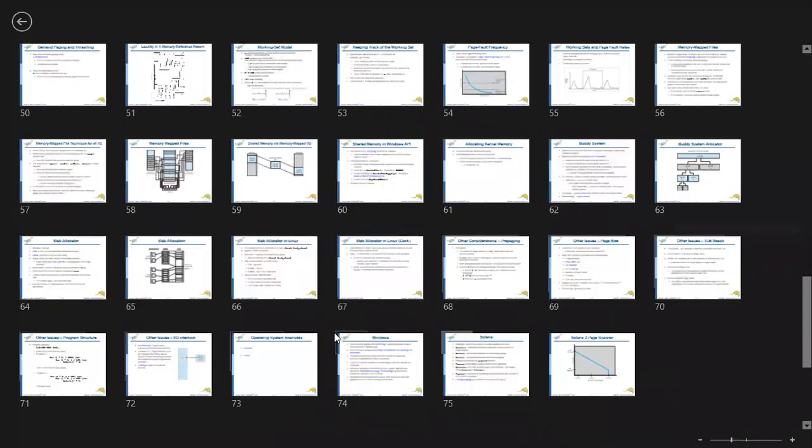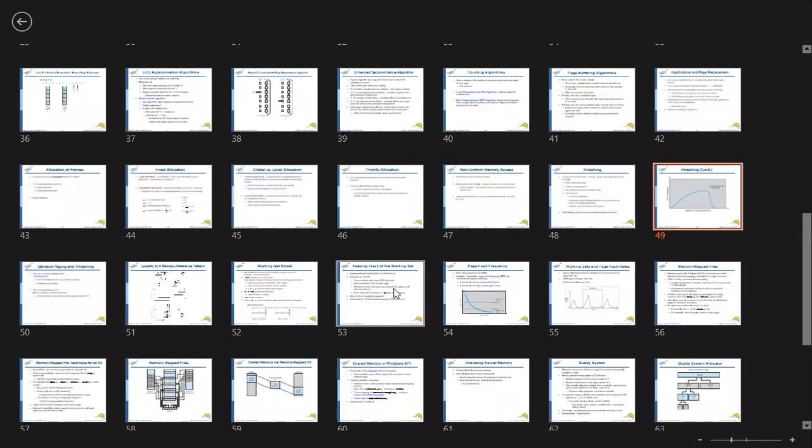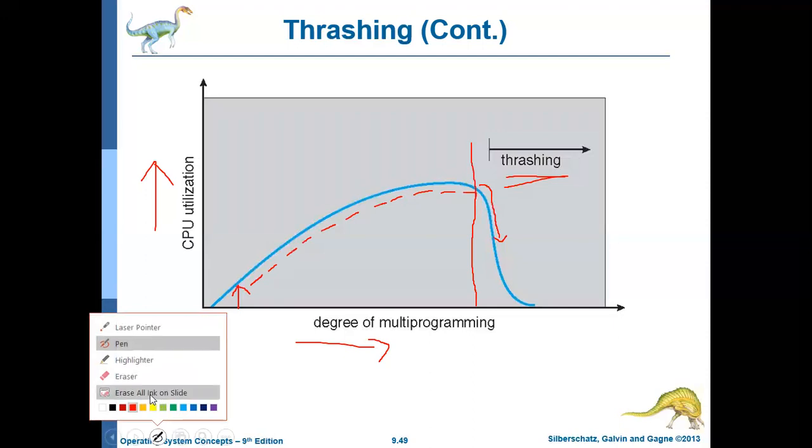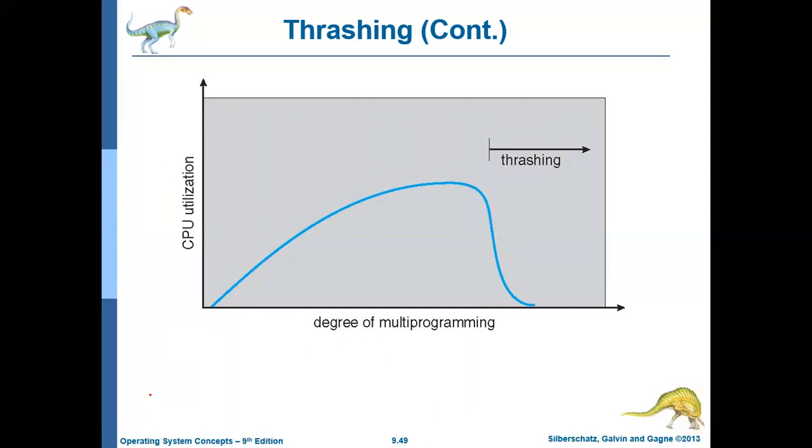So this is how thrashing is defined. That's it for this particular topic, so let us stop here. What we have discussed in this lecture is frame allocation and thrashing, and with this we'll stop discussing virtual memory concepts.